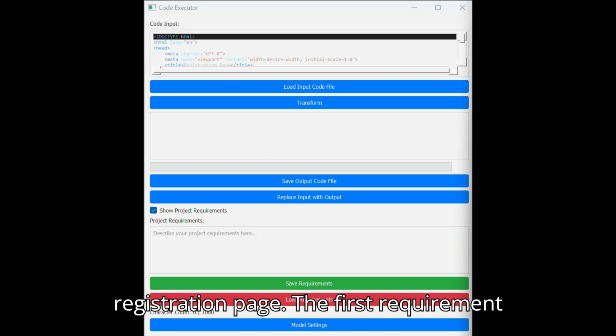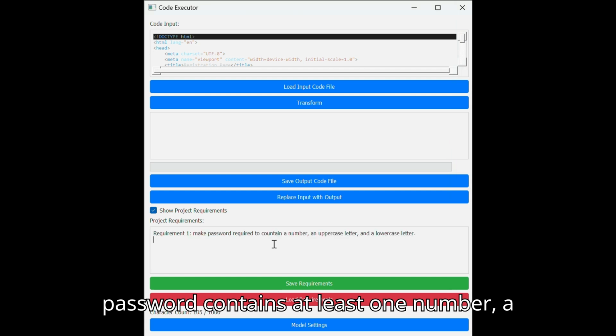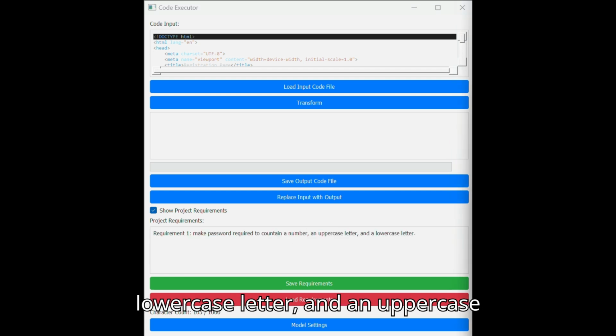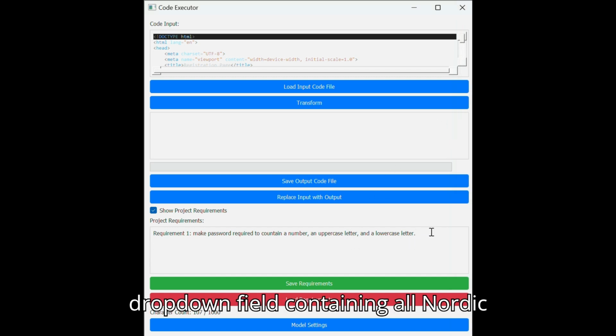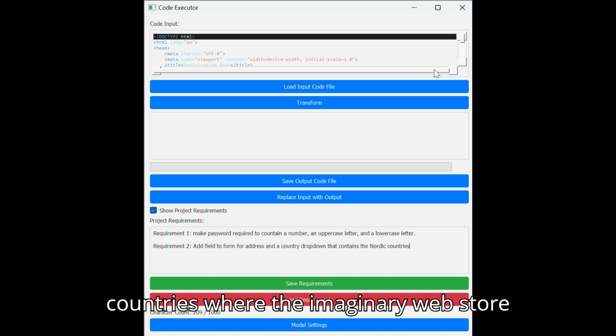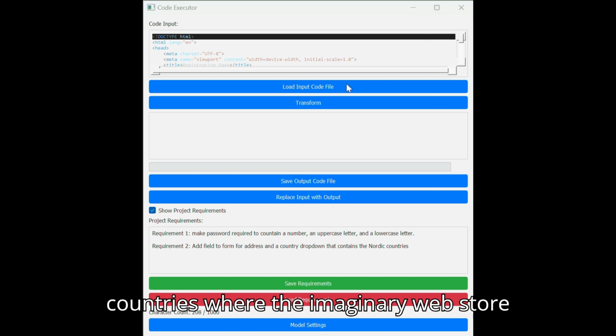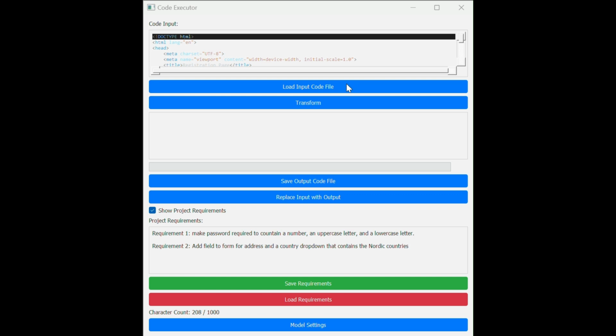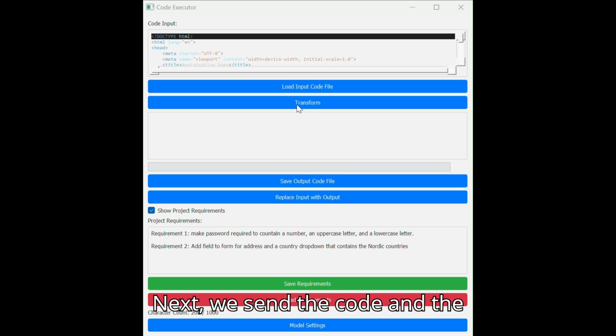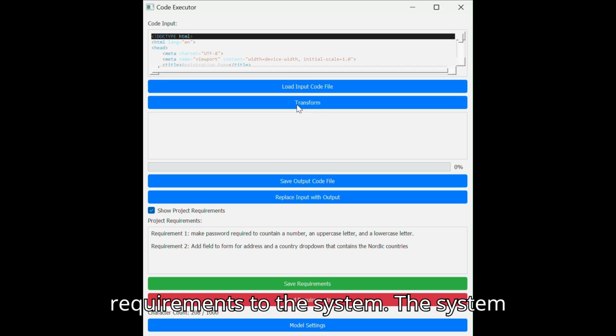The first requirement given to the system is to make sure that the password contains at least one number, a lowercase letter, and an uppercase letter. Secondly, the system is tasked to add a field with address and a drop-down field containing all Nordic countries where the imaginary web store is operating. Next, we send the code and the requirements to the system.